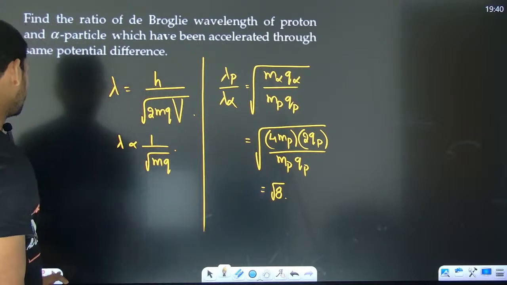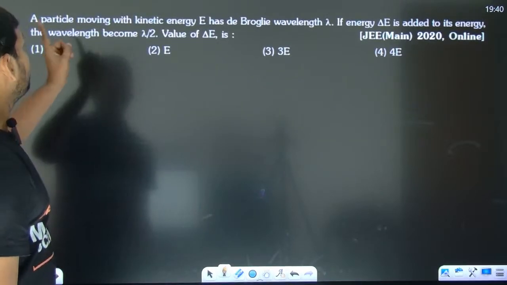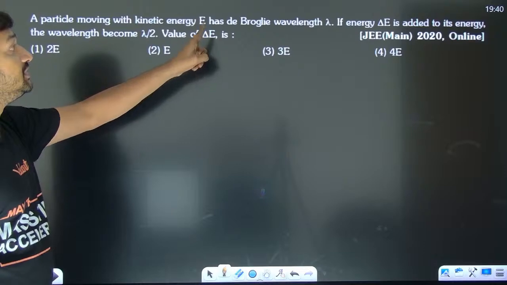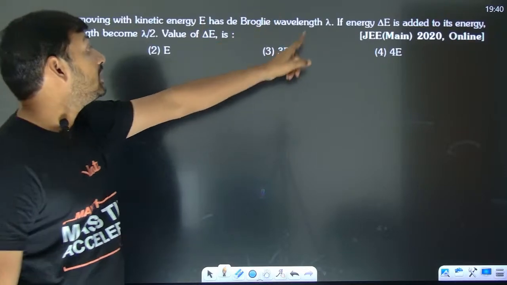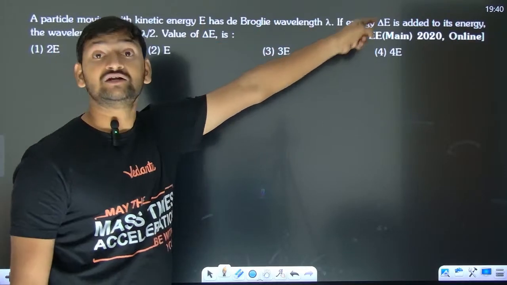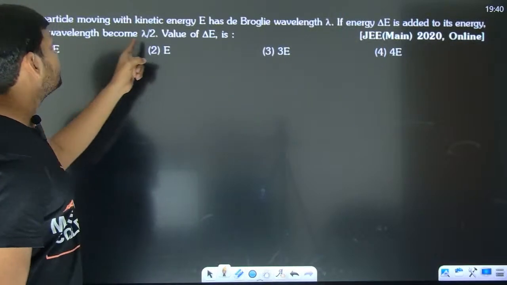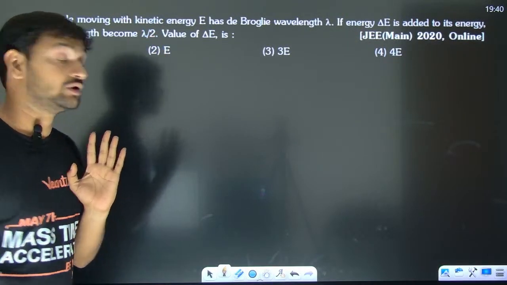Okay. Next. A particle moving with kinetic energy E has de Broglie wavelength lambda. If the energy delta E is added to its energy, the wavelength becomes lambda by 2.